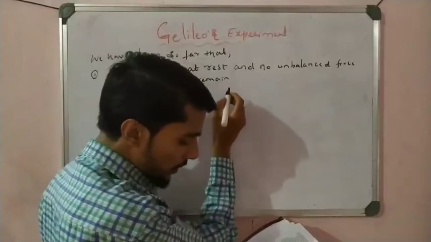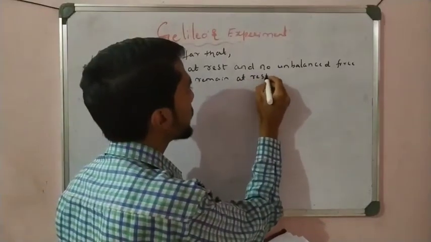It is simple, it remains at rest, right?